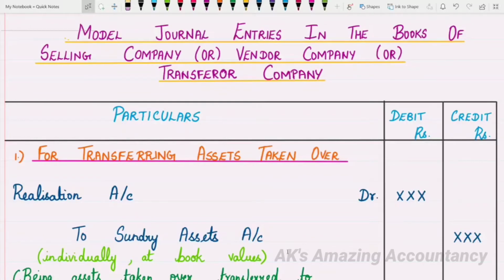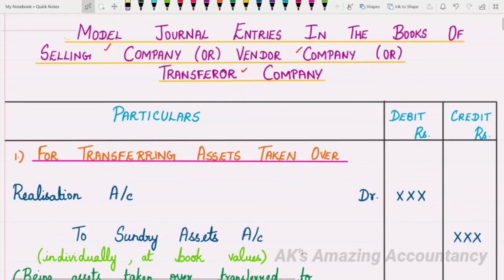Before that, one thing you should know: in this chapter, we have journal entries in the books of the selling company and journal entries in the books of the purchasing company. First, I will tell you about the journal entries to be made in the books of the selling company, which is also known as vendor company or transferor company. Bear in mind that selling company, vendor company, and transferor company, all these are one and the same. Let us see what journal entries will come in the books of the selling company now.